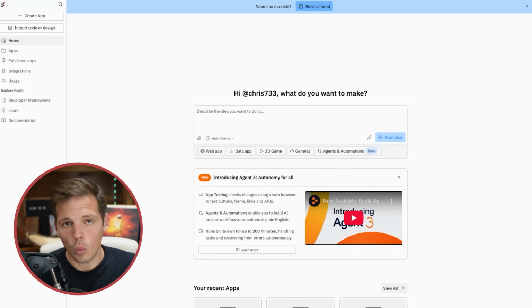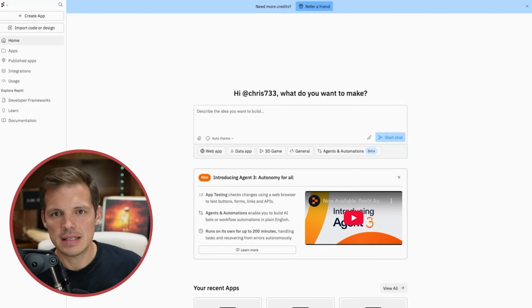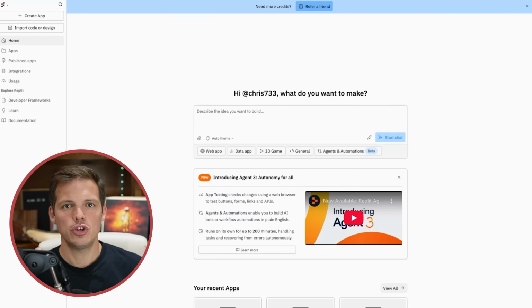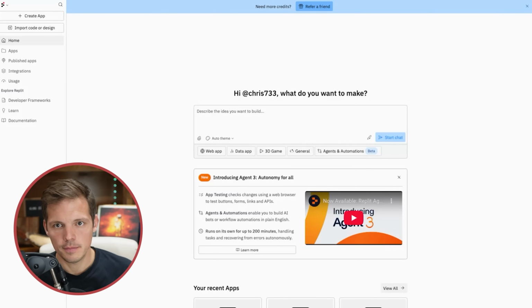Cool. Okay, so as luck would have it, Replit just released what they're calling Agent 3. Now, what is Agent 3? It's basically Replit on steroids, vibe coding on steroids. Instead of it thinking for a few seconds or a few minutes, it will think and go and act on your behalf, search the internet for solutions, problem solve, troubleshoot for up to 200 minutes straight. It claims to have 10 times more autonomy than version 2.